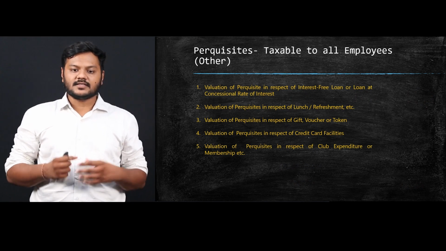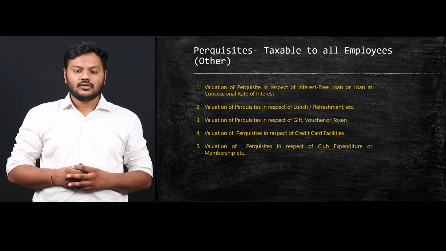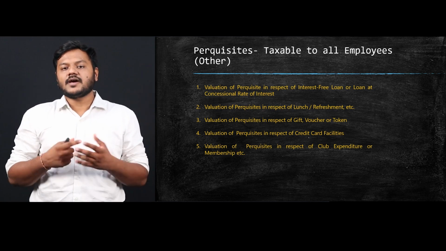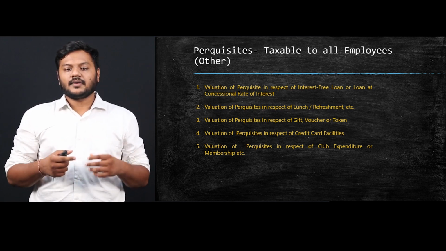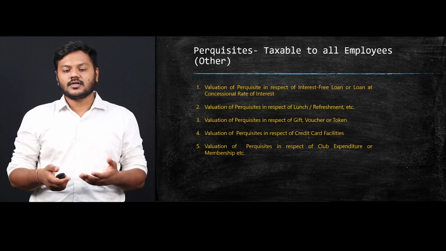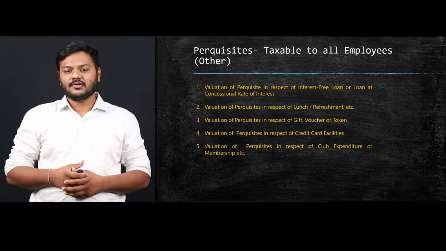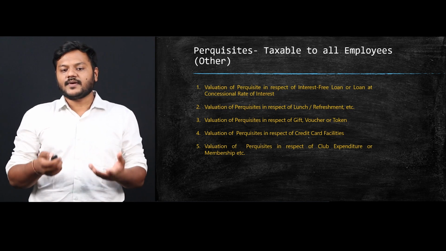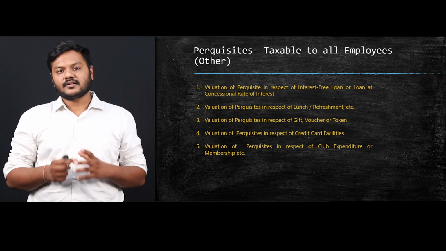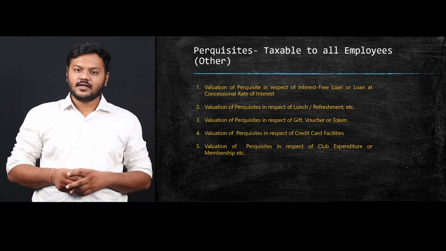Those perquisites which are taxable to all employees, irrespective of whether you are a specified employee or not. Those perquisites are: one, an interest-free loan given by your employer to the employee, or perquisites of lunch or refreshment given, valuation in respect of gift, voucher or token given, any membership of a club given, or credit card facility given by your employer, or any other kind of expenditure for club expenses. All would be taxable irrespective of your status, whether you are a specified employee or not. So all those perquisites would be completely taxable.